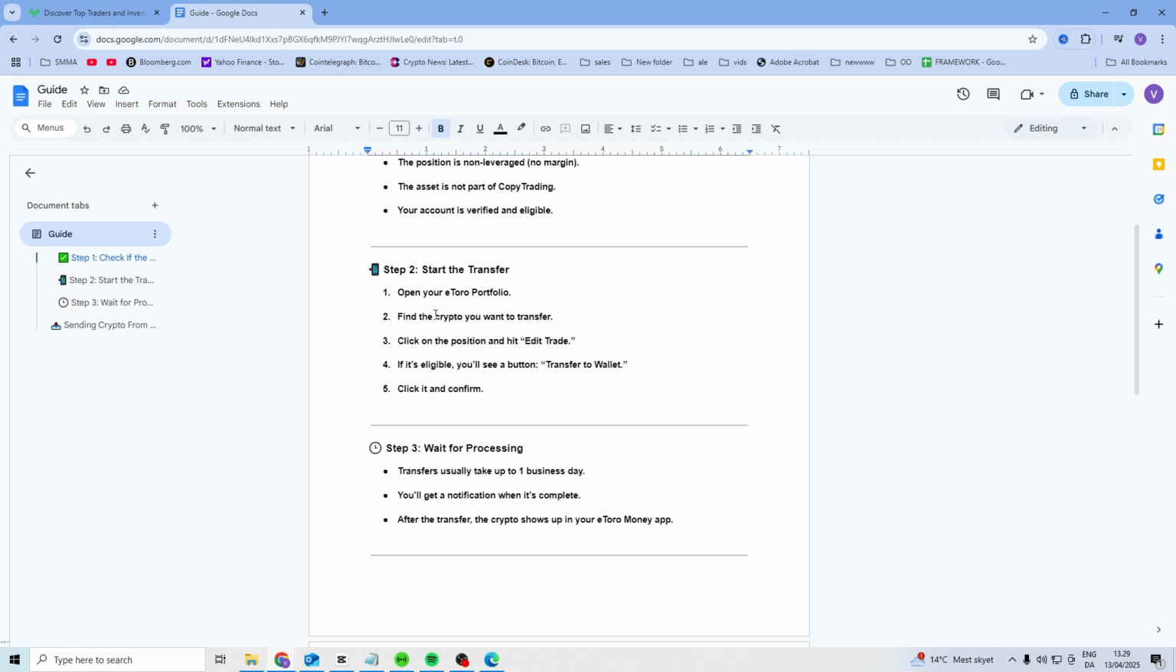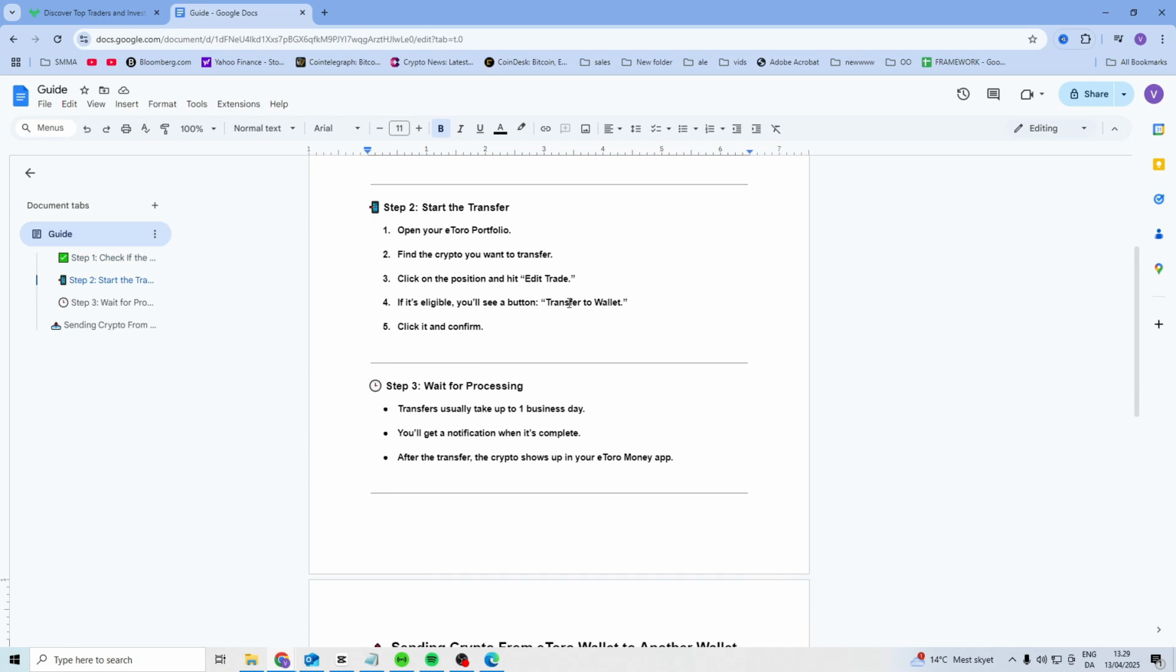Inside of there, you want to find the crypto you want to transfer, click on the position, and then you want to click edit trade. In there, you should be able to transfer to wallet, and this will transfer it to the app called eToro Money. Now, eToro Money is an app that you can download on your phone, and once it has been transferred there, it can take up to a business day. But once it's done, your money will now be in the eToro Money app.